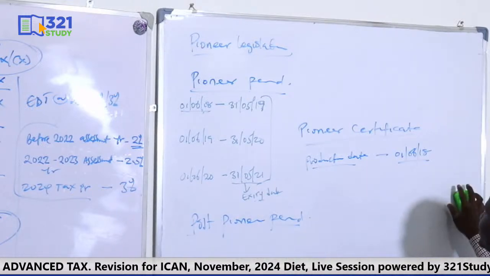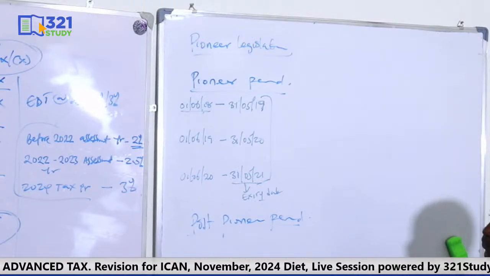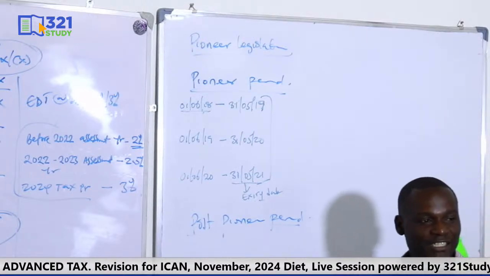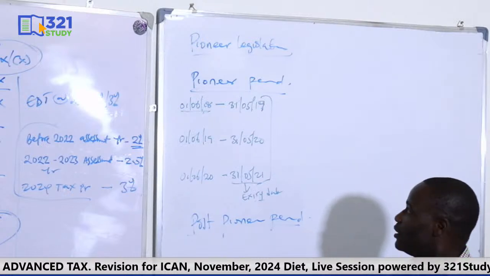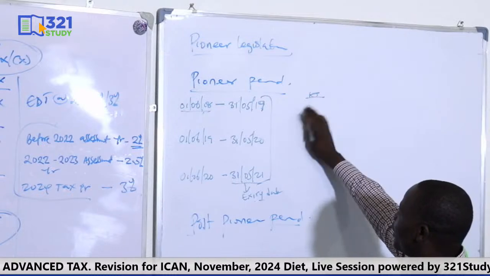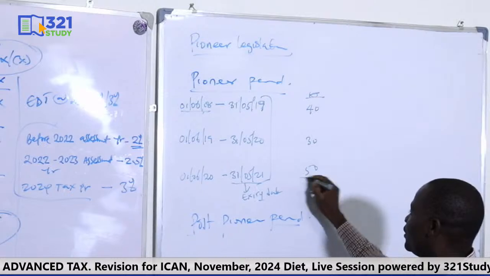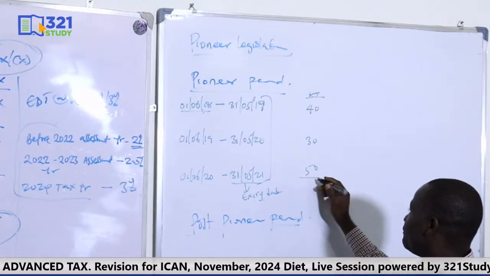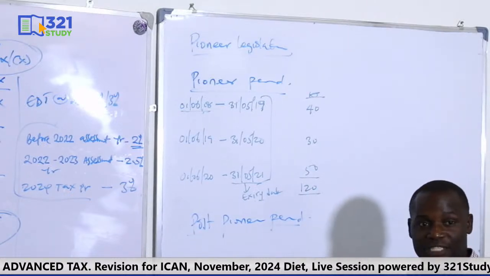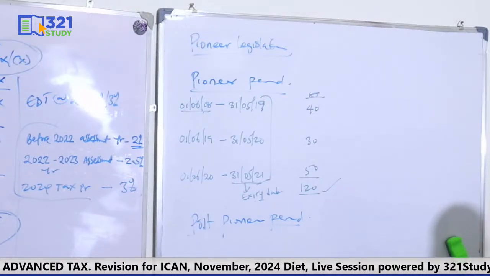Okay, so what are you trying to find out in the Pioneer period? You want to see whether there will be profit or what is known as net loss. So we have to run the basis period here. Let's assume here we have 40 and we have 30 and 50. So when we accumulate it, this becomes 120. So this is the profit, the accumulated profits. Now this profit made during the Pioneer period is exempted from tax because it's made during the tax holiday period. Are we together? That is all for the Pioneer period.